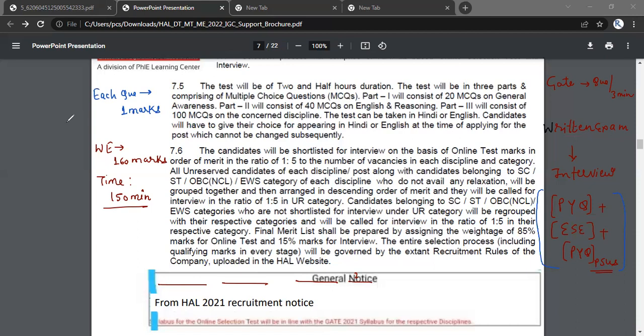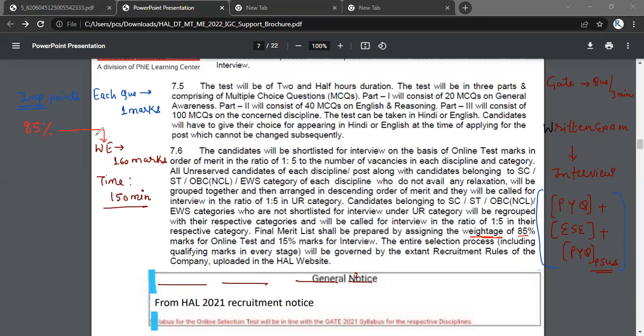Now, first of all, there is one important point that I would like to share over here. You must understand that 85% weightage, out of 100%, whatever the selection will happen, the 85% weightage will be given for the written examination only. So that is very, very important. 85% will be given to the written examination.